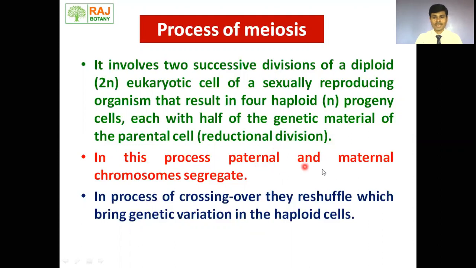In this process, paternal and maternal chromosomes get separated or segregated. Not only this, the process of crossing over takes place between paternal and maternal chromosomes, in which reshuffling or exchange of genetic material takes place that causes genetic variation in the haploid cells.